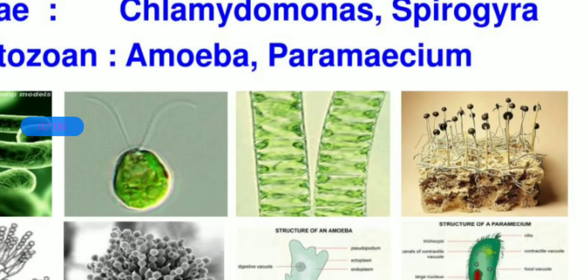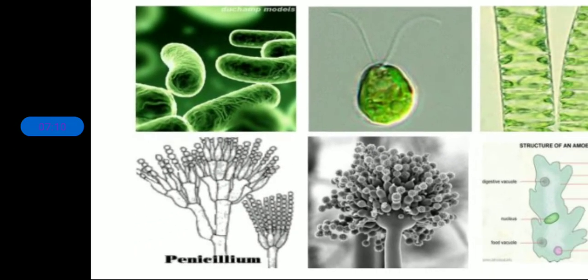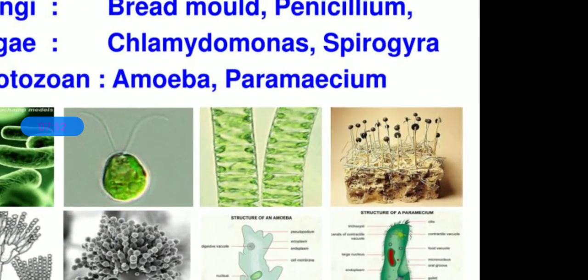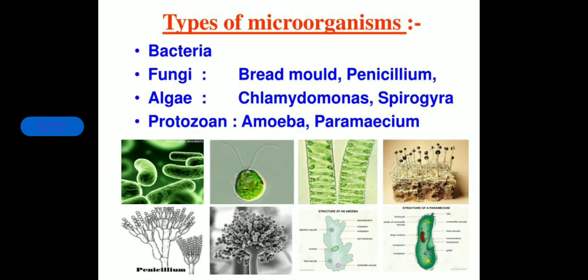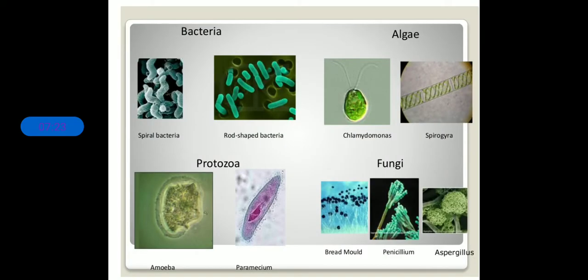Bread mold, you are able to see over there. Okay, and so these are the basic pictures of microorganisms. The basic categories of microorganisms are bacteria, fungi, algae and protozoa. Okay, let us discuss each and every type.